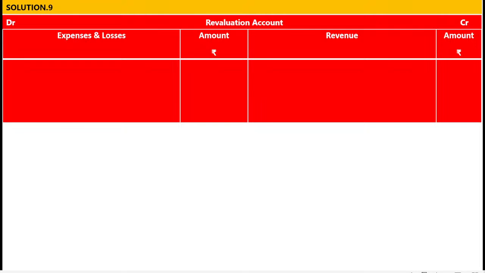So when you read it, now we are preparing the revaluation account. In our journal entry, revaluation account is credited. That's why revaluation account is credited by PDD. It is given that the PDD is decreased by rupees 200. This is step number 1.